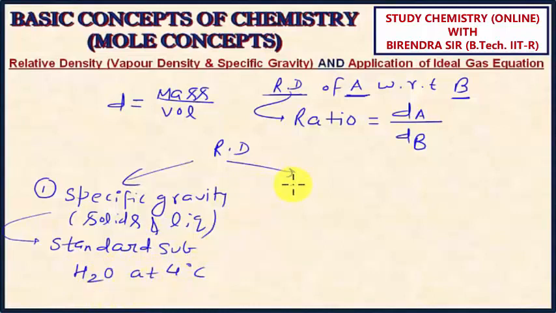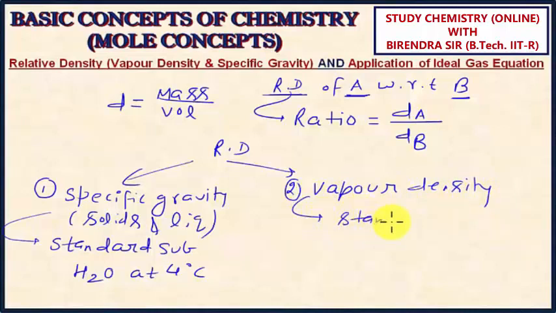The second relative density is vapor density. Here the standard substance is H2 gas. And this relative density is for gases and vapors.